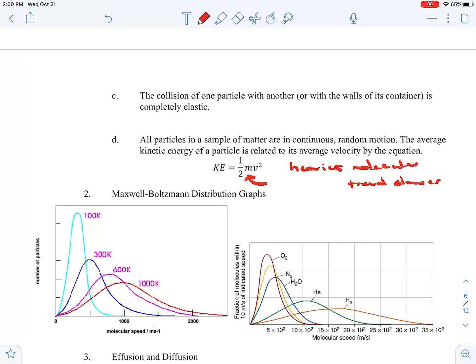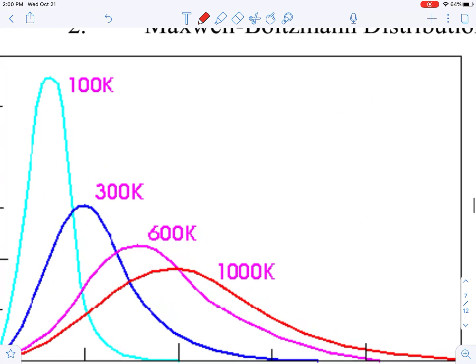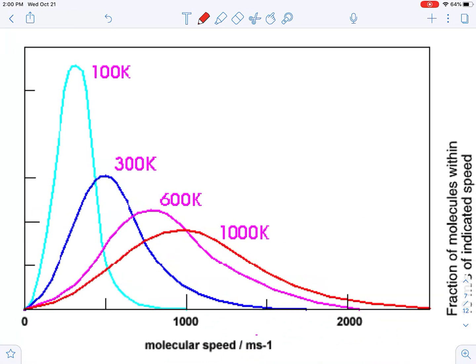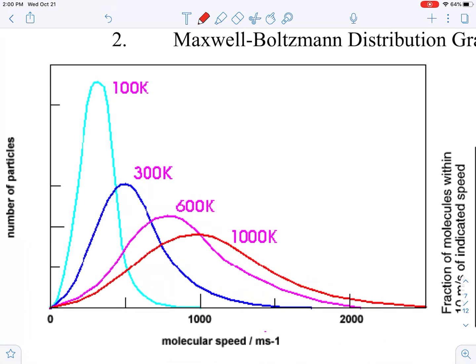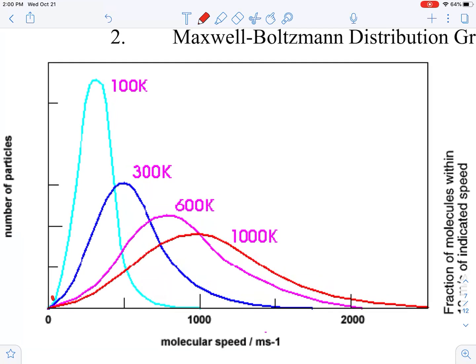Another big part of the kinetic molecular theory is these Maxwell-Boltzmann distribution graphs. We have two separate graphs. Let's look at the first one. This is the same substance, just at different temperatures. At lower temperatures, we don't have that large a range of speeds.